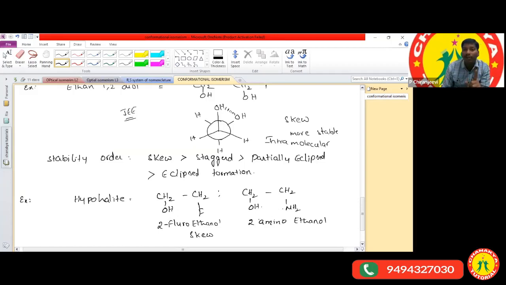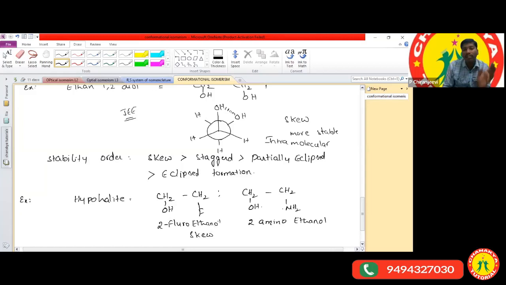What is meant by a hydrogen bond? It is the electrostatic attraction force present between a highly electronegative atom and a partially positive hydrogen. Which electronegative atoms do we consider in a hydrogen bond? Only fluorine, oxygen and nitrogen. Other than these, we are not considering anything. Now, did all of you get the clarity? So in these two, the skew form is more stable.